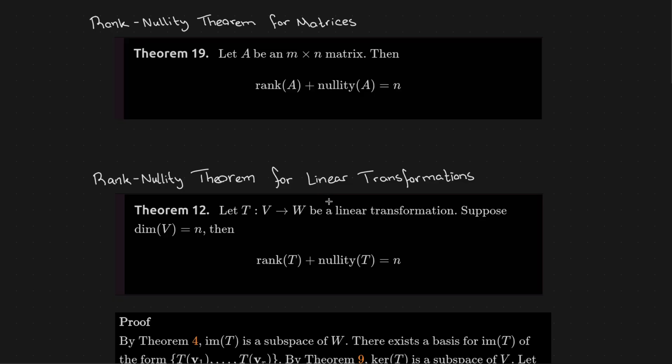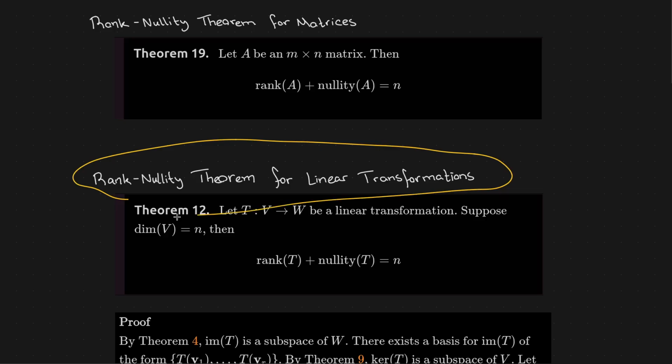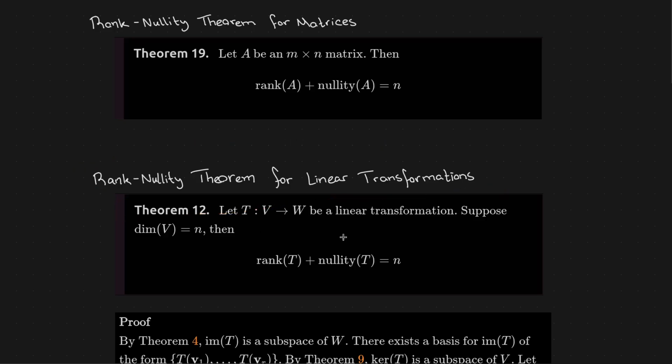So this relates rank and nullity of a matrix, but we've just extended the concepts of rank and nullity from a matrix to more generally a linear transformation. It turns out that this same rank-nullity theorem can be extended also. So the rank-nullity theorem for linear transformations is almost the same.